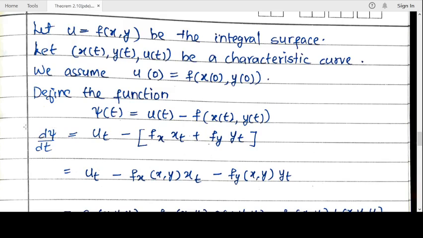So we have to choose psi of t like this, that is psi of t is u of t minus f of x of t, y of t. Now d psi by dt is equal to u_t minus, we are differentiating with respect to t. Now f is a function of x of t and y of t. So when you differentiate f, first we have to differentiate with respect to x, x with respect to t, plus f with respect to y, y with respect to t.